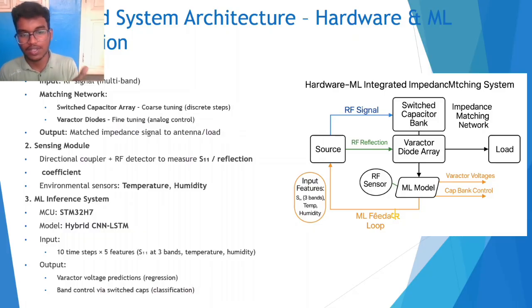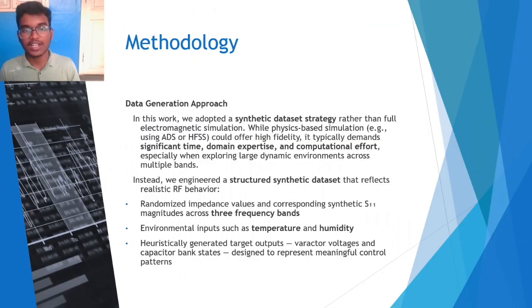So the five features are the three reflection coefficients for the three bands, temperature, and humidity, for which we have generated a synthetic data set, which I'll explain in the next slide. So, the data generation approach.